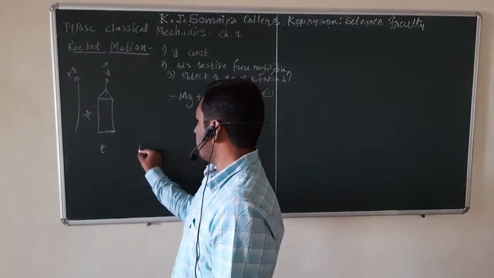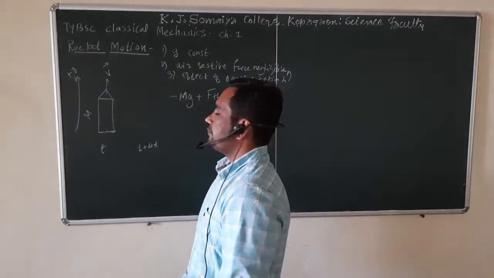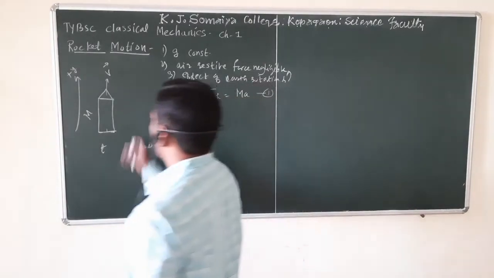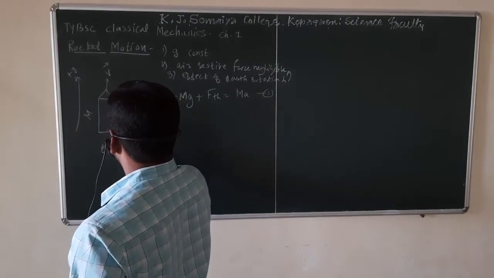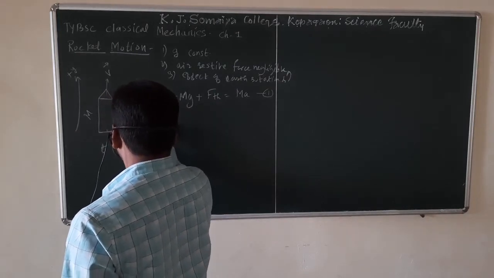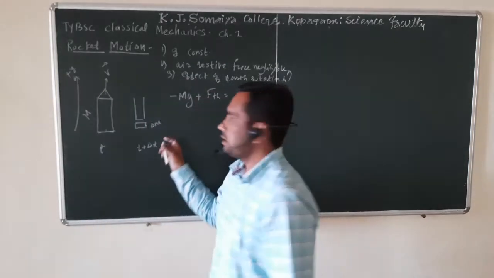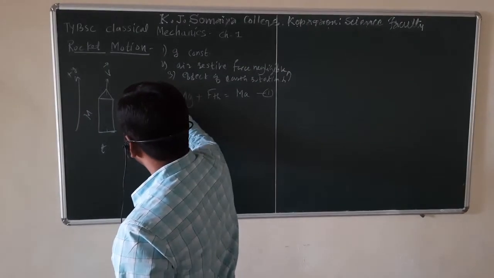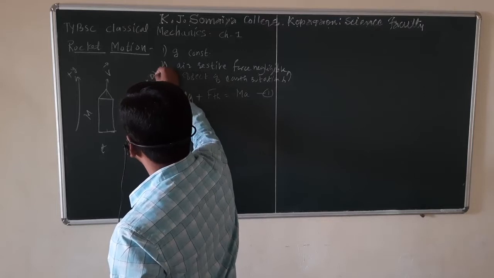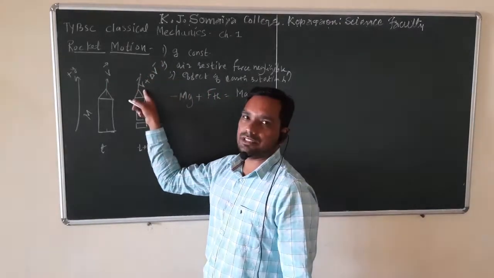After time t plus delta t, suppose fuel of amount delta m is burned. Delta m of fuel is burned in time delta t. At that time, suppose the rocket attains velocity v plus delta v. This velocity is higher than the earlier velocity.